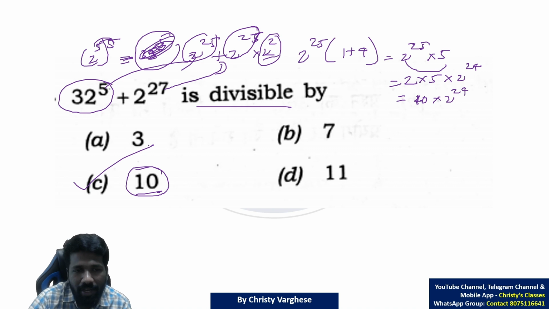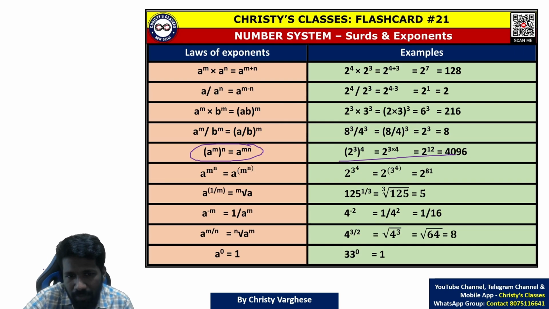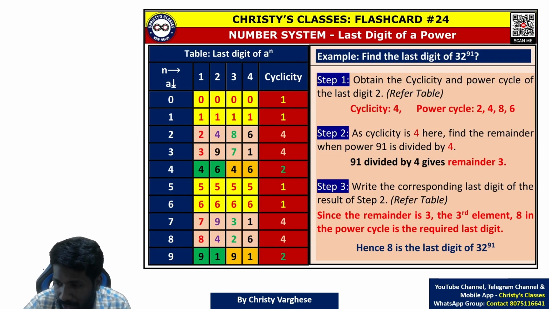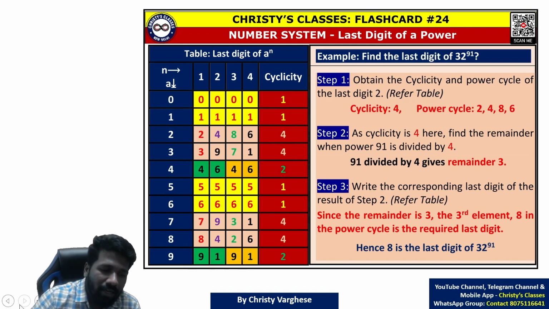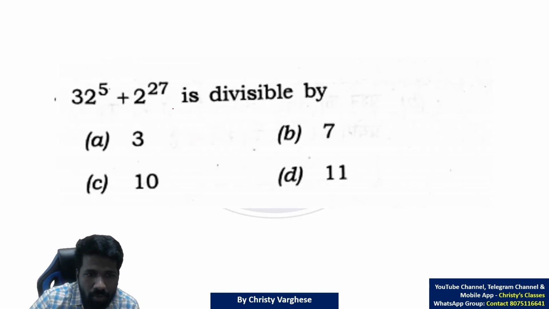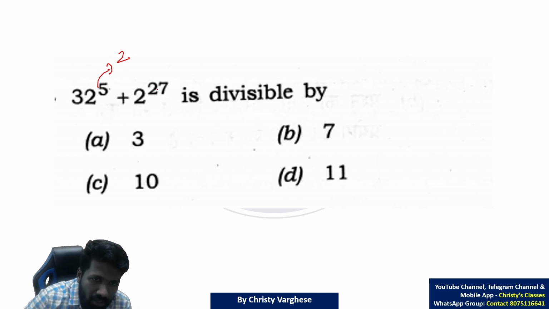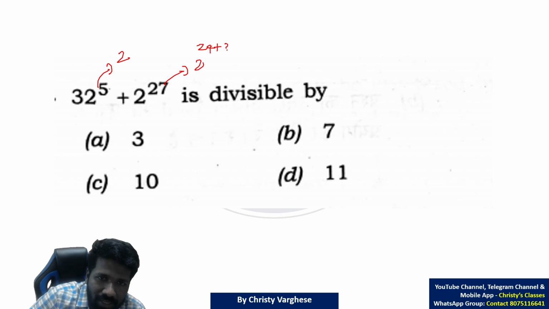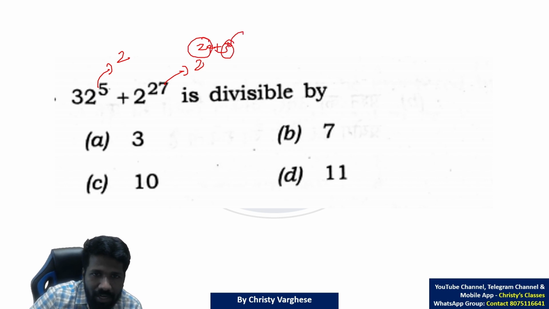But if you want to save a little more time, you have to apply the last digit of power concept, which we have discussed in one of the previous videos also, or check out the previous question also in this video. And in many previous videos, we have discussed this concept. The power cycle of 2 and 3 you can use here. If you know the power cycle of 2 and how to identify it, 2 raised to 5 ends in 2 only. 2, 2, 4, 6, 8 and 2 again. 2 raised to 27 is 2 raised to 24 plus 3. 24 is a multiple of 4 plus 3 means the third element in the power cycle. 2, 4, 8, 6 is the power cycle. The third element will be 8.